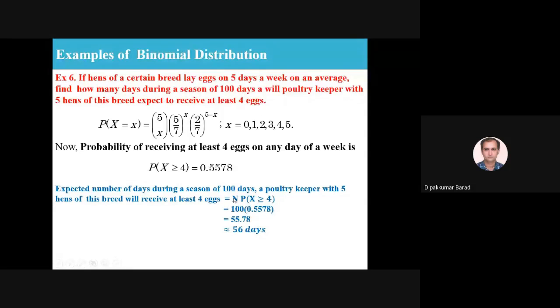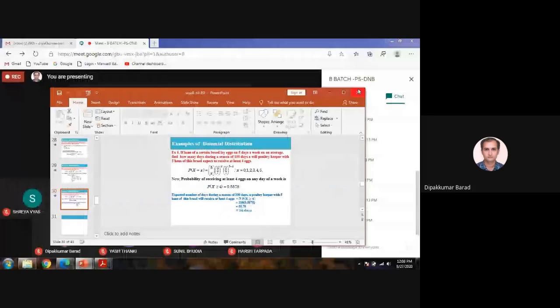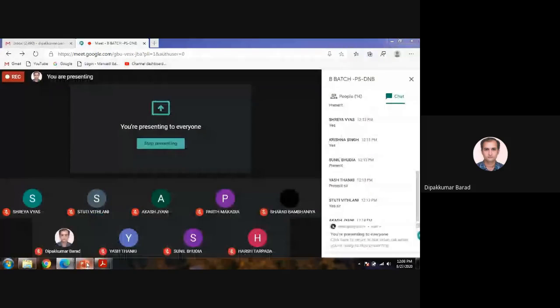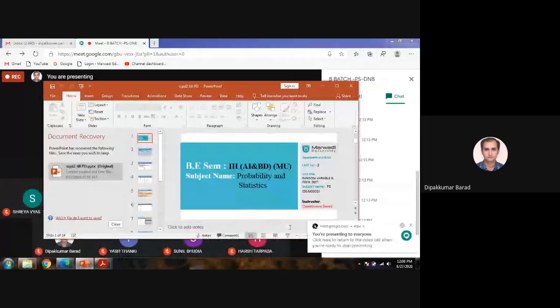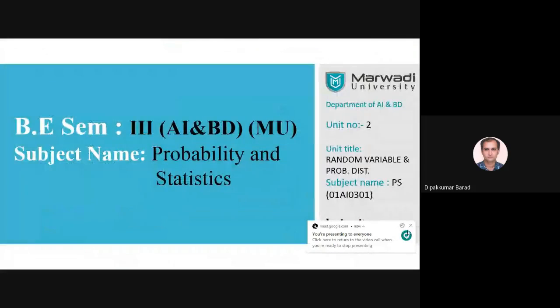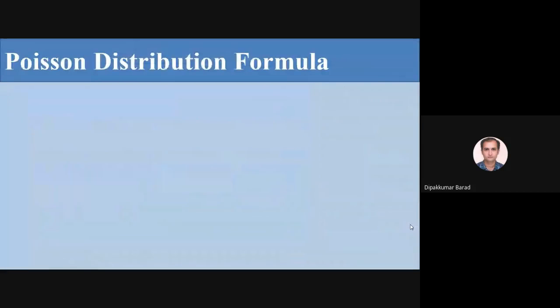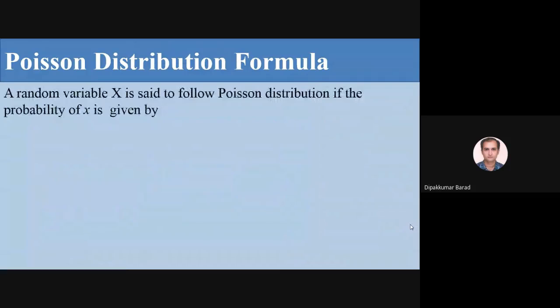So the binomial distribution is over, and we are going to discuss the Poisson distribution. First of all, the Poisson distribution formula. A random variable x is said to follow a Poisson distribution if the probability of X equal to x is equal to e raised to minus lambda, lambda raised to x, upon x factorial, where x goes from 0 to infinity.